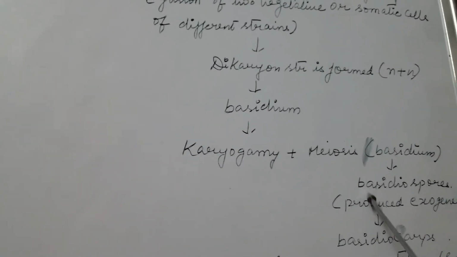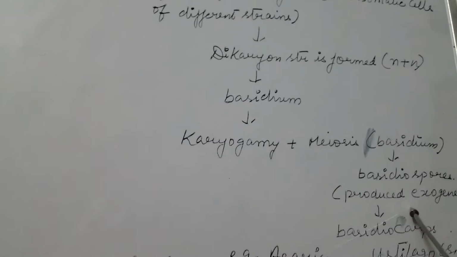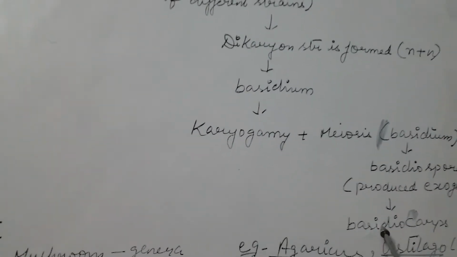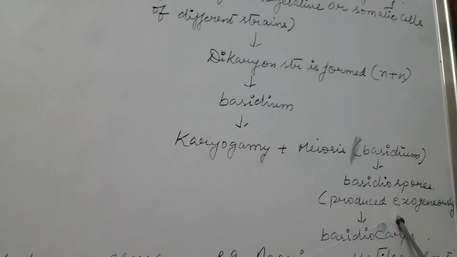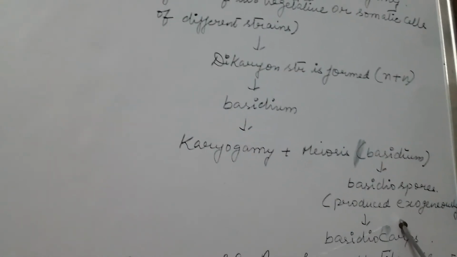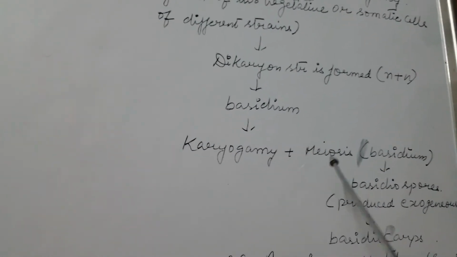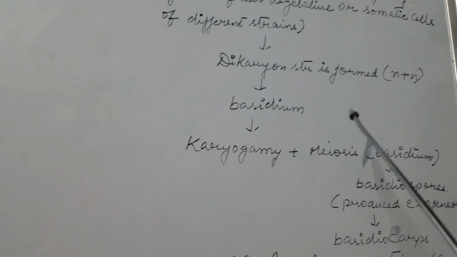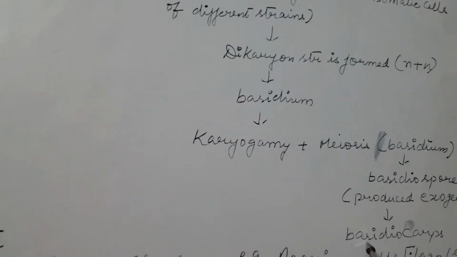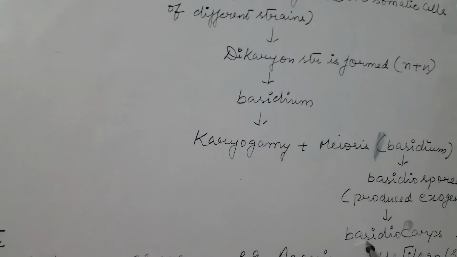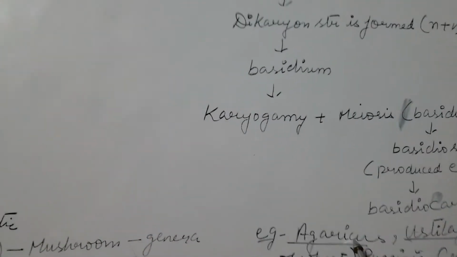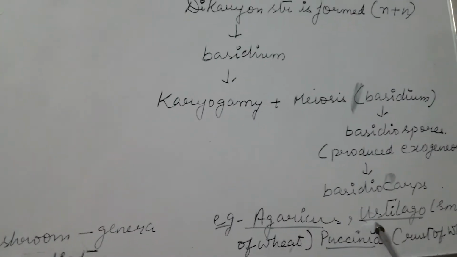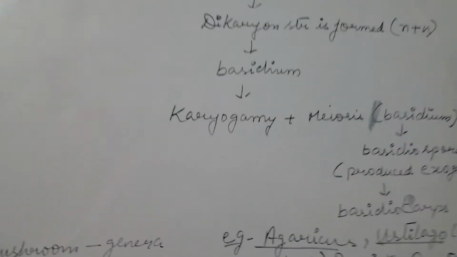These basidiospores are produced exogenously by the fruiting body called basidiocarp. Exogenously means the spores are produced outside the body of the fruiting body, that is the basidiocarp. For example, Agaricus, Ustilago and Puccinia.